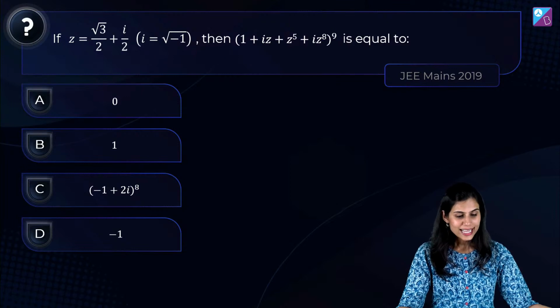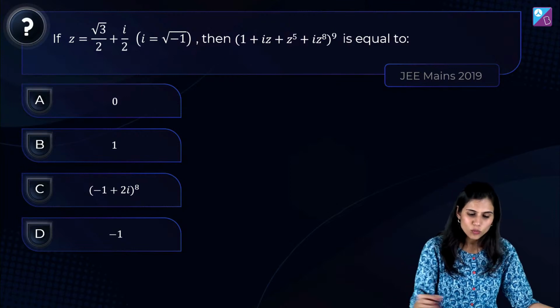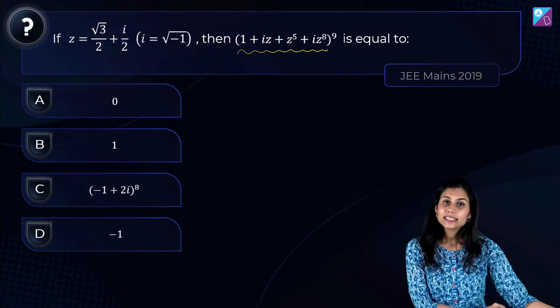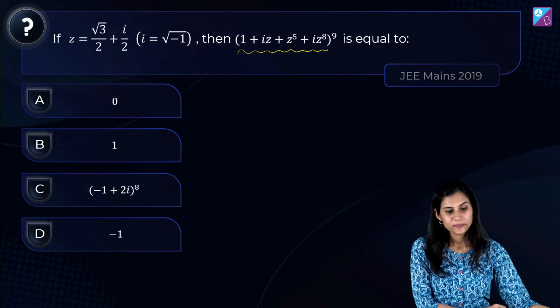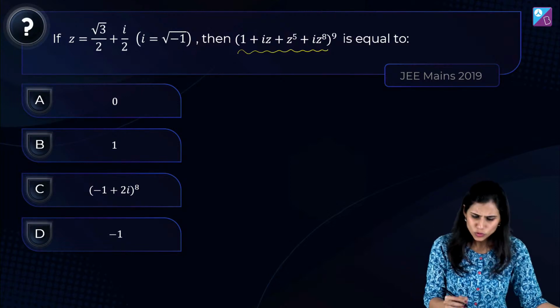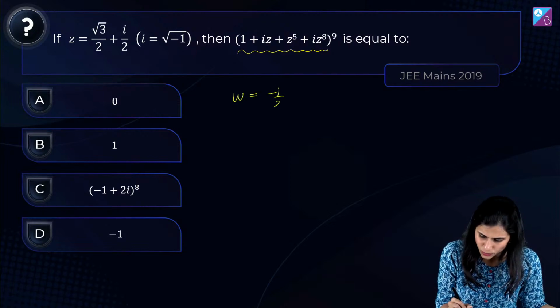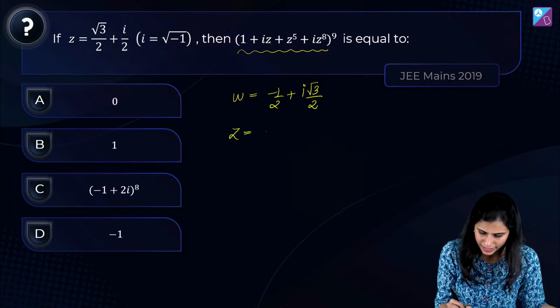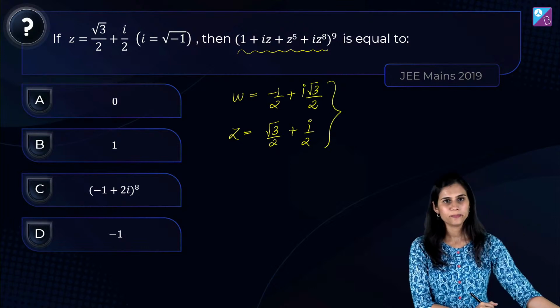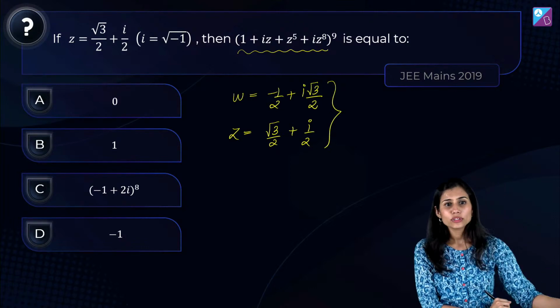Quite an easy one. Z is root 3 by 2 plus iota by 2. Then what is the value of this entire expression? ध्यान से Z की शक्ल देखने की जरूरत है बॉस. Z किसकी याद दिला रहा है? It somewhat looks like omega, but not exactly. What was omega? Omega was -1 by 2 plus iota times root 3 by 2. और अभी जो मुझे Z दिया हुआ है, it is root 3 by 2 plus iota by 2. I want you to compare both of them.